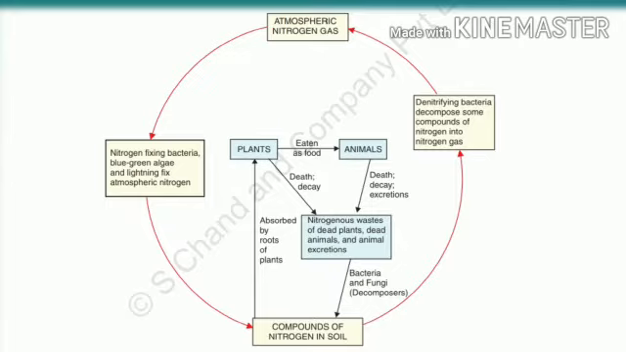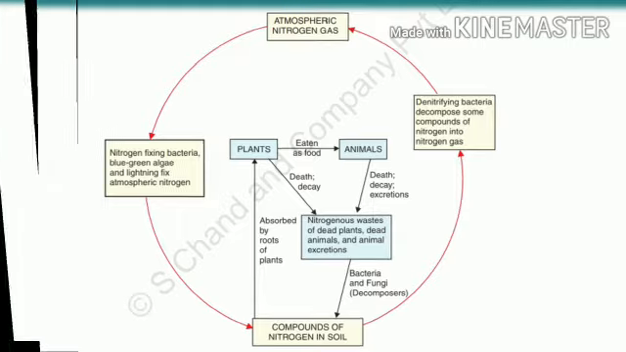Okay, children. Now, what will the plants do with this nitrogen compounds? The plant will convert the compounds of nitrogen into plant proteins. We all know, isn't it, children? And the other organic compounds like nucleic acids and vitamins, okay, which make up the body of plants. Okay, so the nitrogen compounds are used by the plants for the growth of the plant. Understand?